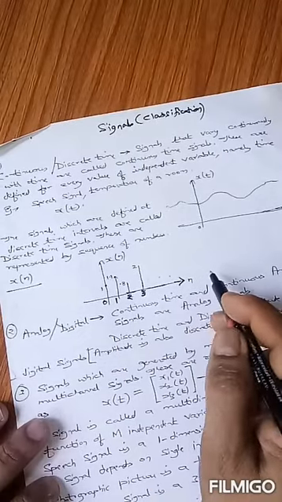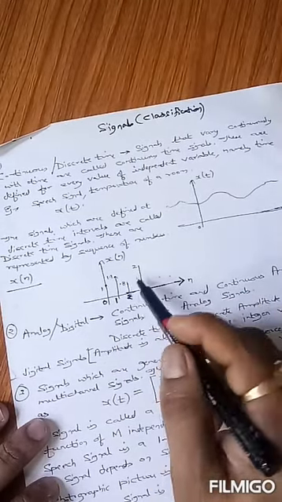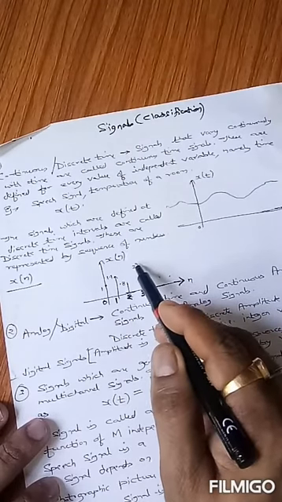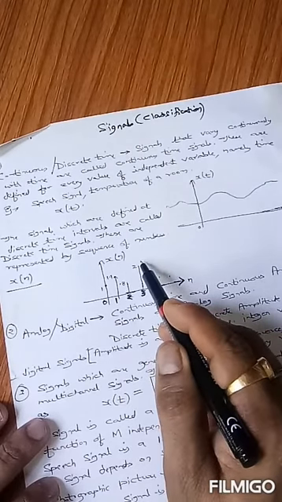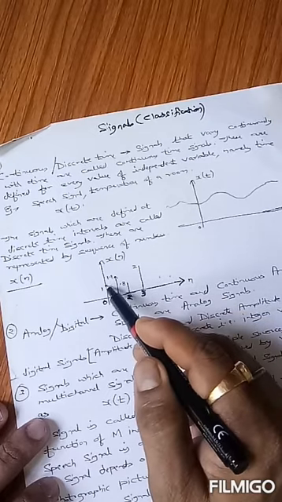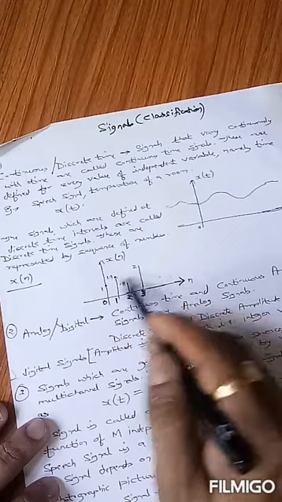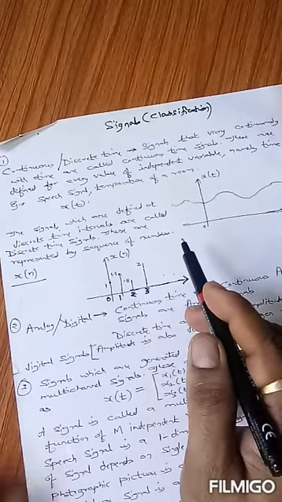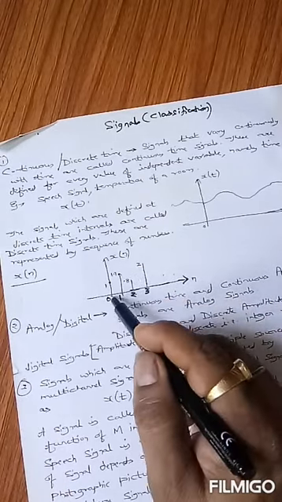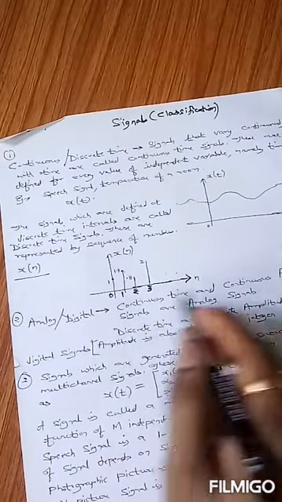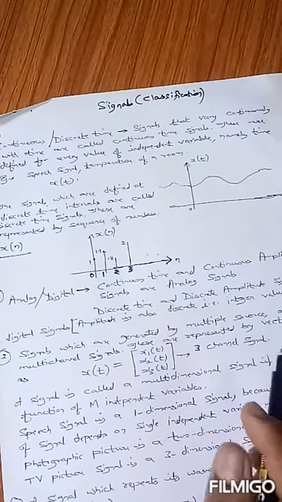The time variable should be an integer value, whereas the amplitude can be an integer or not an integer. There is no restriction on the amplitude in the case of discrete time signals. The amplitude may be a discrete value or an integer value, or may not be an integer value. There is no restriction on the amplitude or on the value of the function, whereas the restriction is only on the time variable. The time variable should be a discrete integer value.